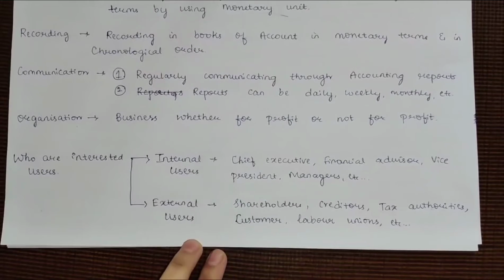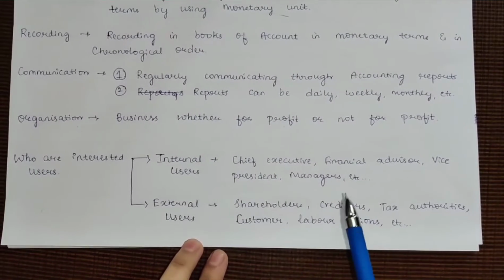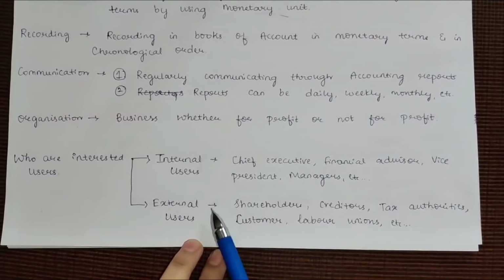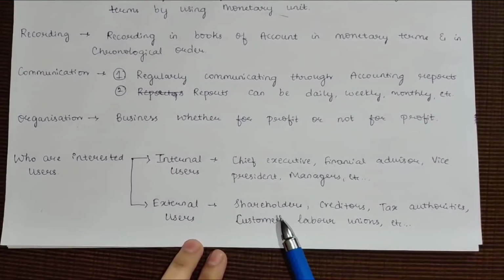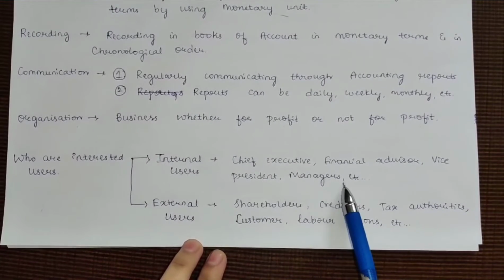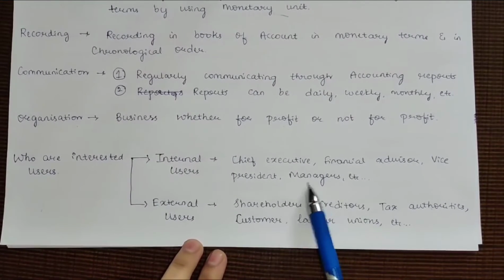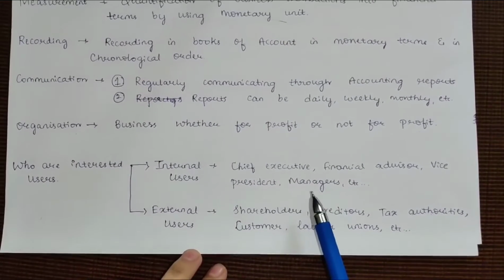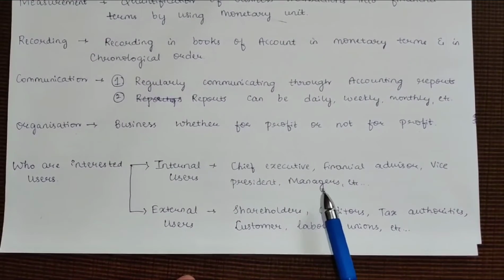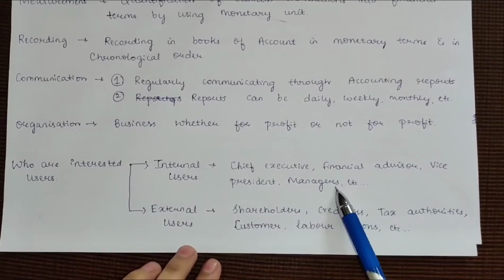So why do they need information? Like shareholders, I said, shareholders come under the external users. They need information to assess the financial health of their business or the company, to see if they are getting enough return or not for their investment. The managers or directors need information to evaluate the performance and to ascertain the strengths and weaknesses. From that they are going to make further decisions.